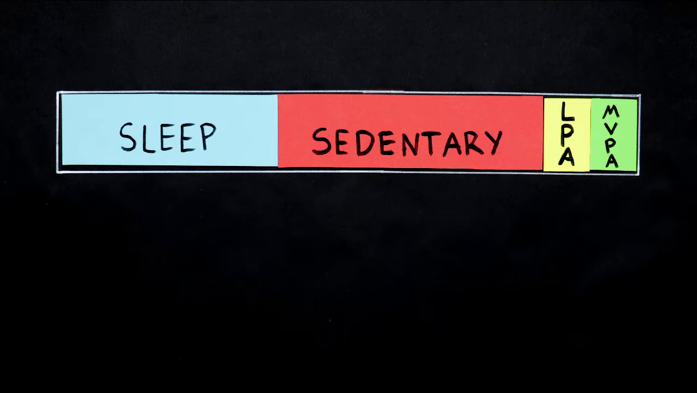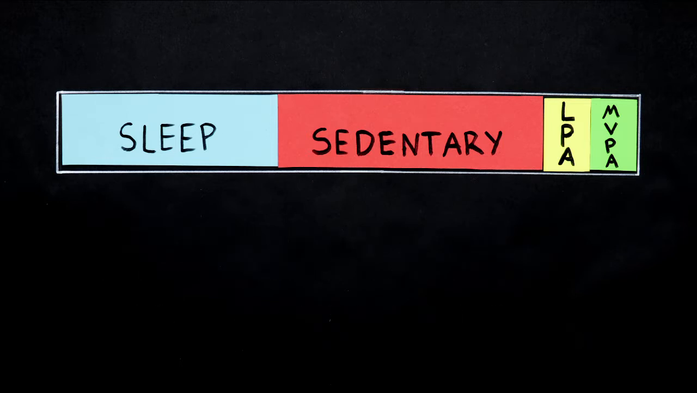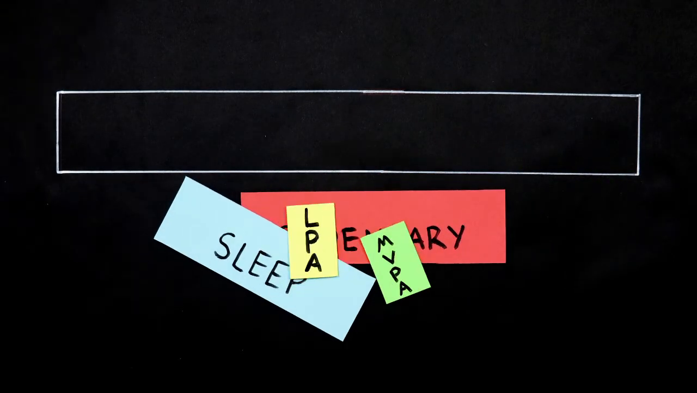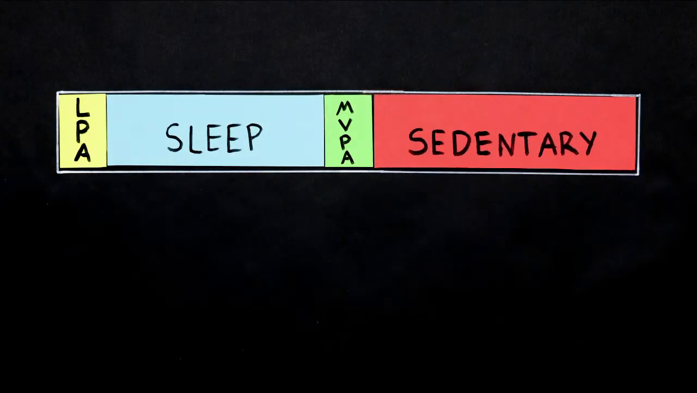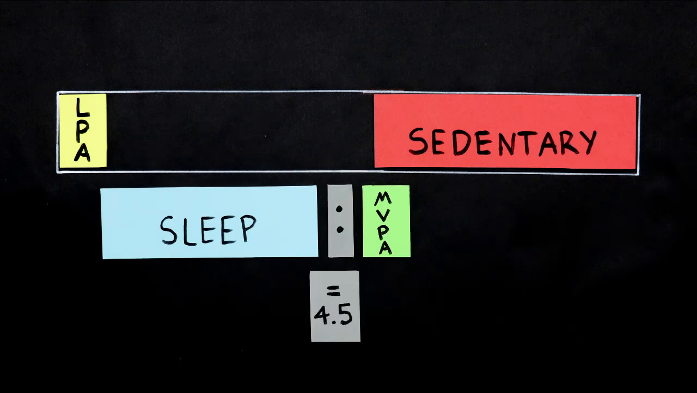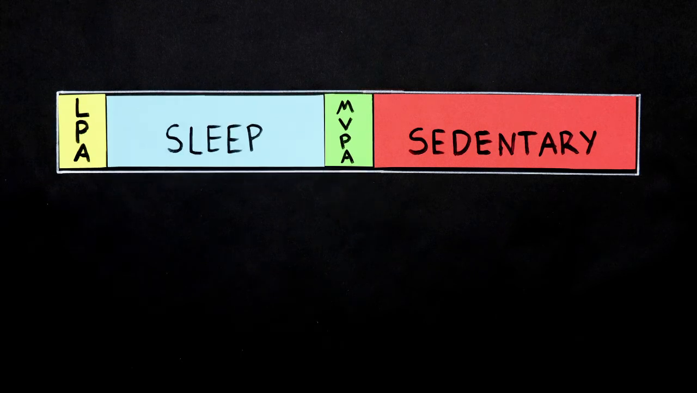The third and final property is permutation invariance. This means that the ratios between parts are the same, regardless of the sequence in which they're expressed. I can scramble the parts any way I like, and the ratios are unchanged. If I rearrange this composition, the ratio between sleep and MVPA is still 4.5. To respect these properties, we express compositions as a set of ratios, and we'll talk about their analysis next time.